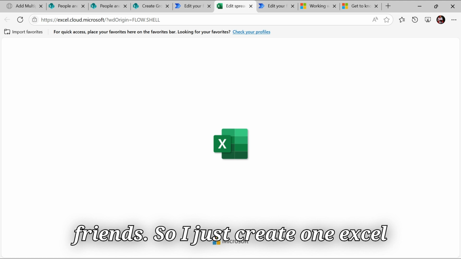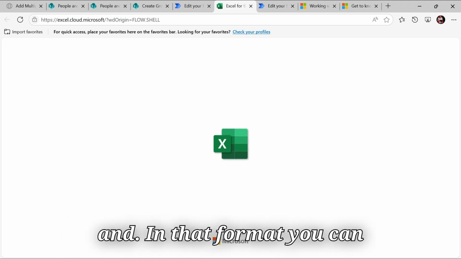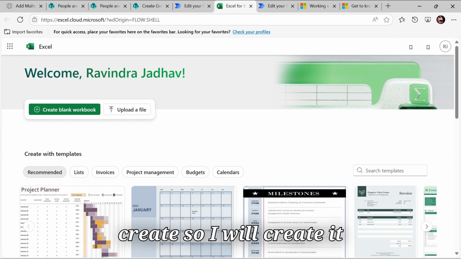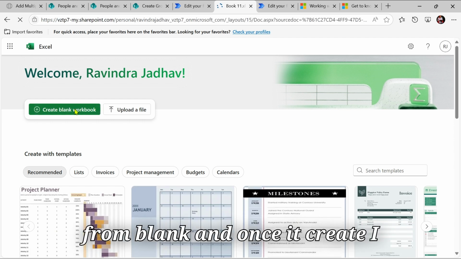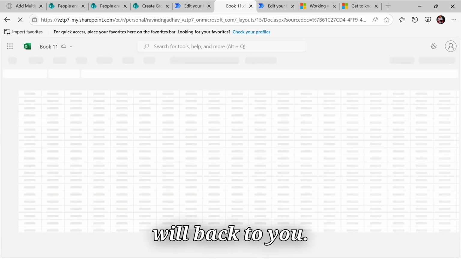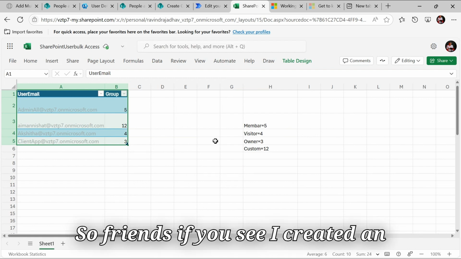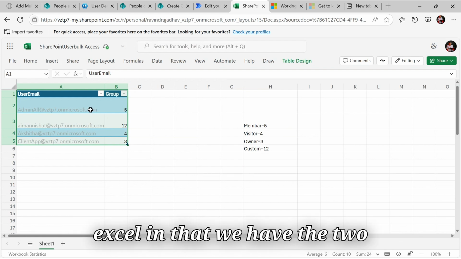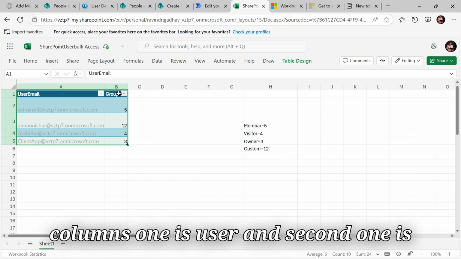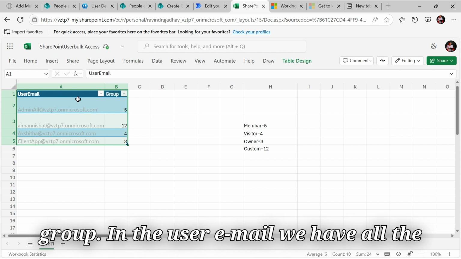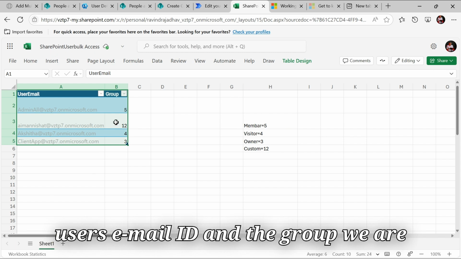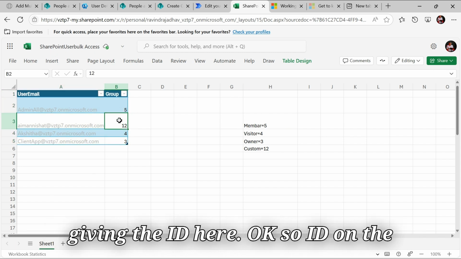I will create it from blank, and once it is created I will come back to you. So friends, if you see, I created an Excel. In that we have two columns, one is user and the second one is group. In the user column we have all the users' email IDs, and in the group column we are giving the ID.